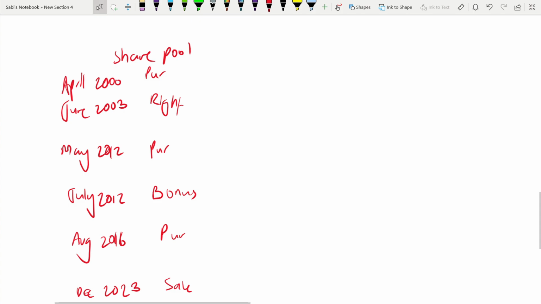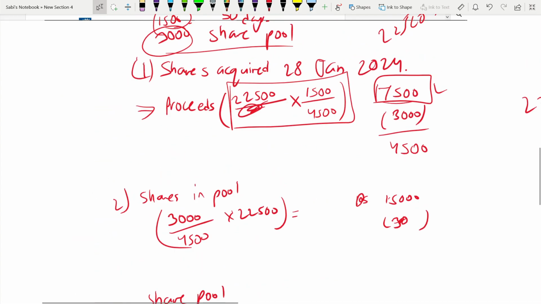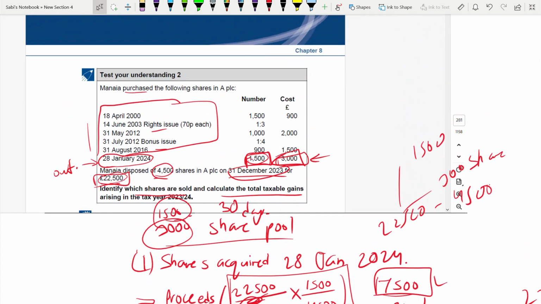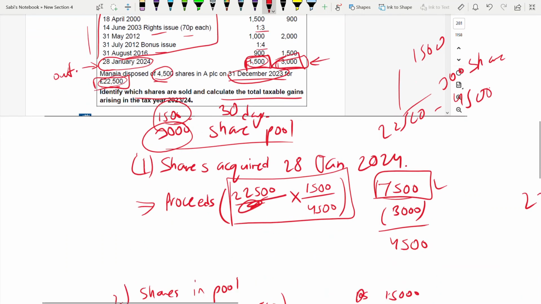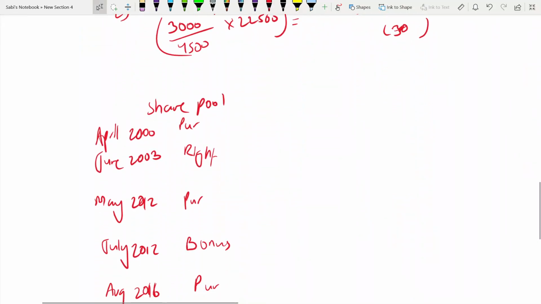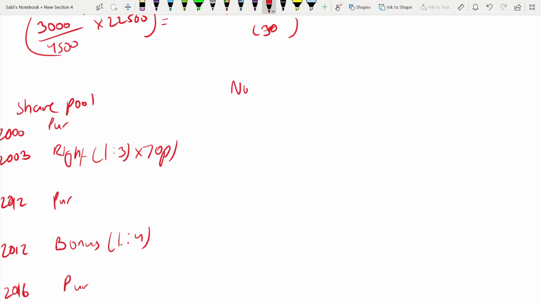Okay, so the rights issue is 1:3 at 70 pence, and 1:4 is for the bonus. So next to it always write it. It is 1:3 into 70 pence, and the bonus is 1:4. Okay, then the number and the cost. So how much did we purchase? 1,500 and cost was 900.